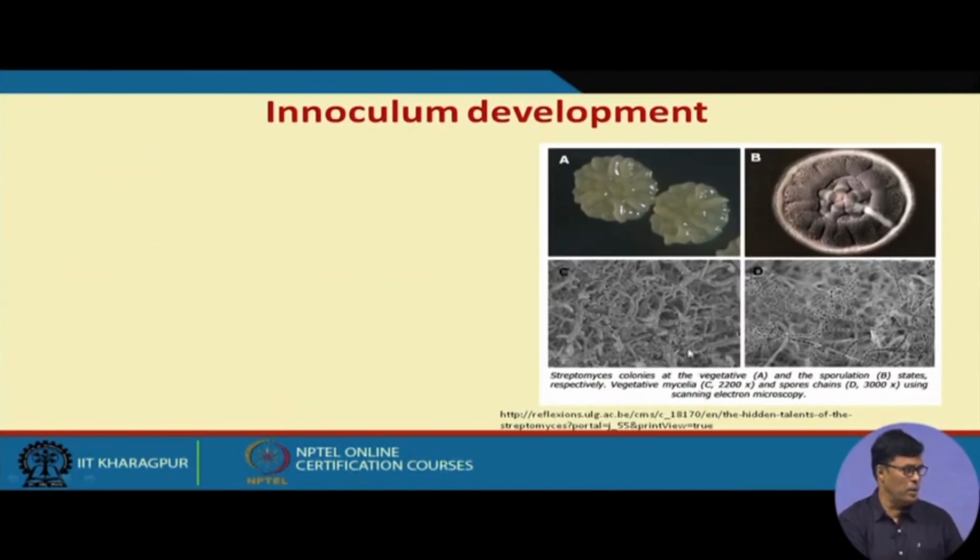Now, under the microscope it is very interesting. It has some resemblance with the fungal fermentation, though it is a bacterial fermentation process, because you see in case of vegetative cells they have a lot of branches. We can see it. This is what we have in case of fungal fermentation process. The bacterial fermentation, this Streptomyces griseus also has this kind of lot of branches, and also it has this kind of spore formation that is quite common in case of fungal fermentation process.